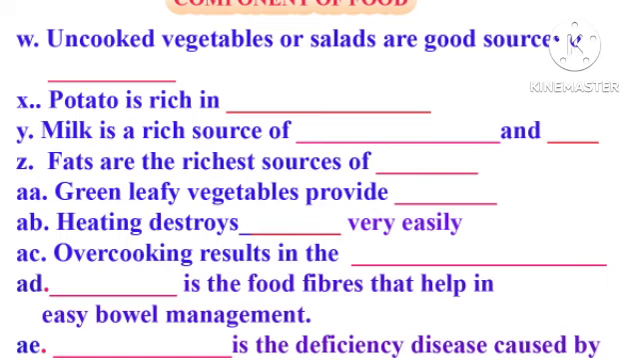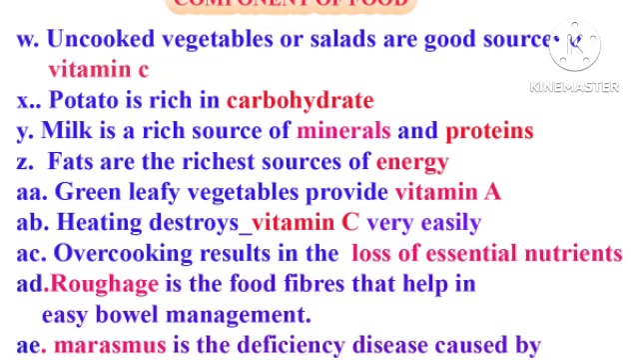AD. Dash is the food fibers that help in easy bowel movement. The answer is roughage. AE question. Dash is the deficiency disease caused by the lack of carbohydrates and proteins. The answer is marasmus. Please refer these answers.